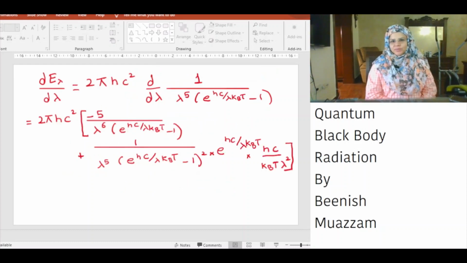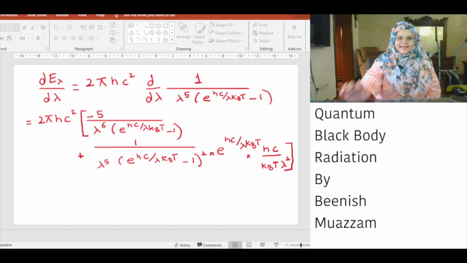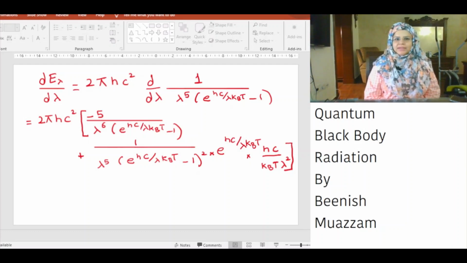We need to find the wavelength at which the flux is maximum. Therefore, we will take the derivative of flux with respect to wavelength. The derivative of flux with respect to wavelength is equal to 0 at the peak. The derivative of flux with respect to lambda is equal to 2 pi h c squared times the derivative of 1 over lambda to the power 5 (exponential hc over lambda kBT minus 1) with respect to lambda. We will do differentiation by parts.